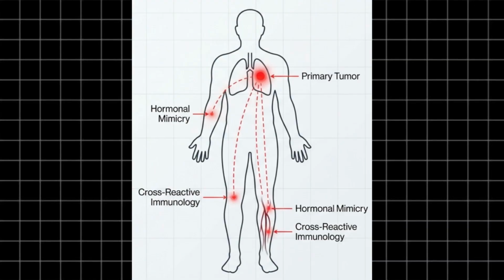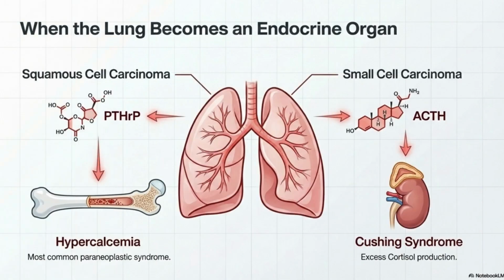Sometimes the tumor produces hormones it shouldn't. Hypercalcemia. It is the most common paraneoplastic syndrome caused by parathyroid hormone-related protein. It is seen in squamous cell lung cancer. Cushing syndrome. It is due to excess ACTH seen in small cell lung cancer.